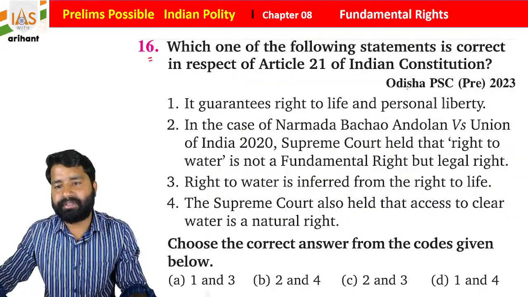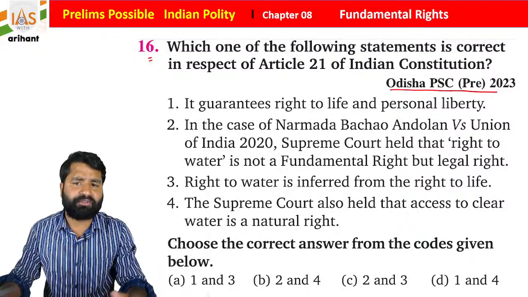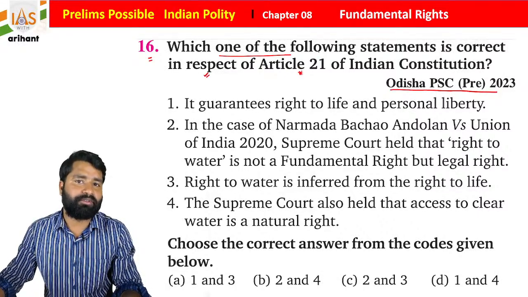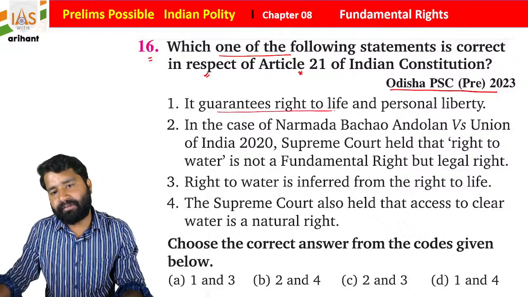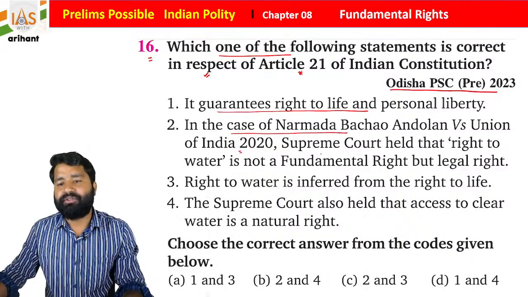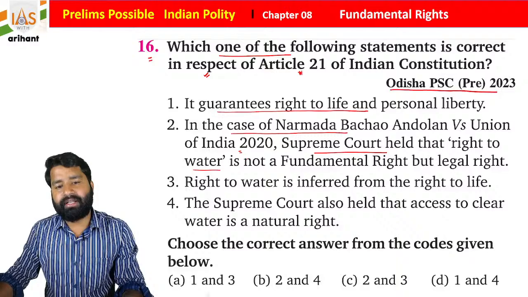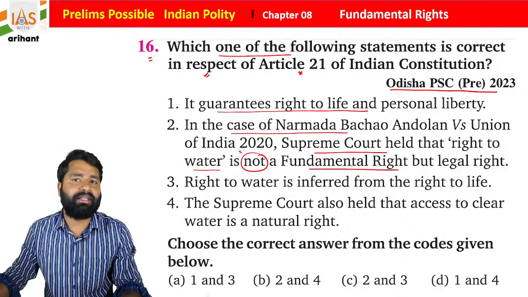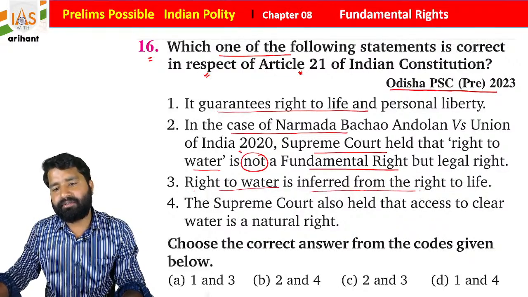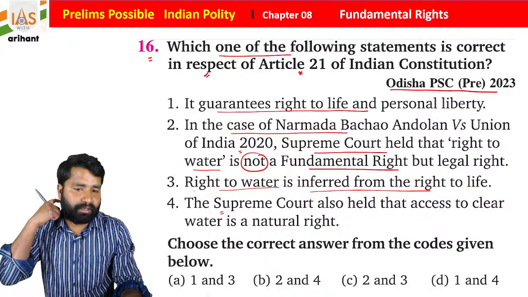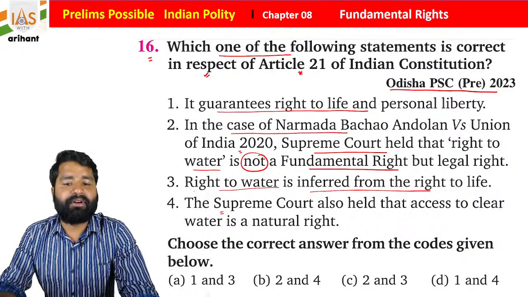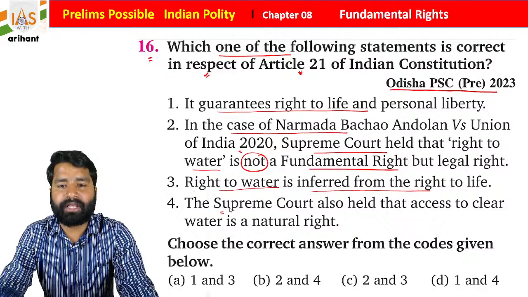It was in Odisha PSC 2023, a very recent question paper. Now, which one of the following statements is correct with respect to Article 21 of the Indian Constitution? Statement 1 says it guarantees right to life and personal liberties. Statement 2 says that in the case of Narmada Bachao Andolan versus Union of India, the Supreme Court held that right to water is not a fundamental right but a legal right. Statement 3 says that right to water is inferred from the right to life. And statement 4 says that the Supreme Court also held that access to clean water is a natural right, students. So now you have to choose the right answer.